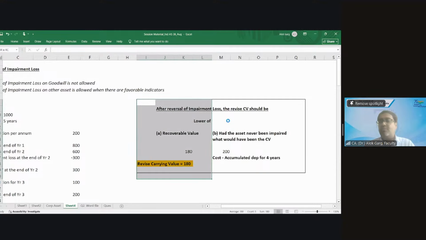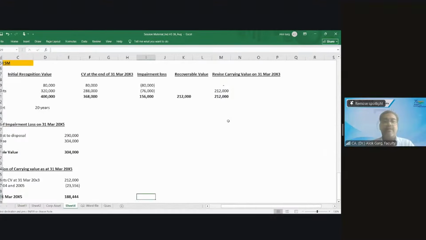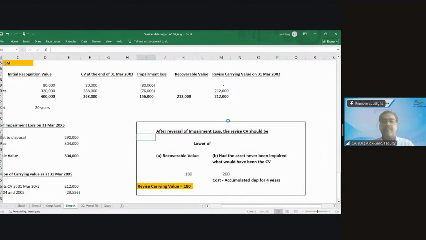What should be the limit? How can I check the limit? I have to use this table. After reversal of impairment loss, the revised carrying value should be the lower of recoverable value.